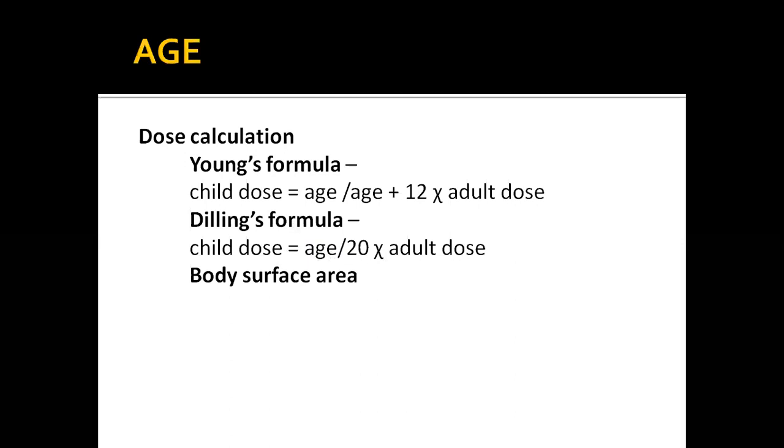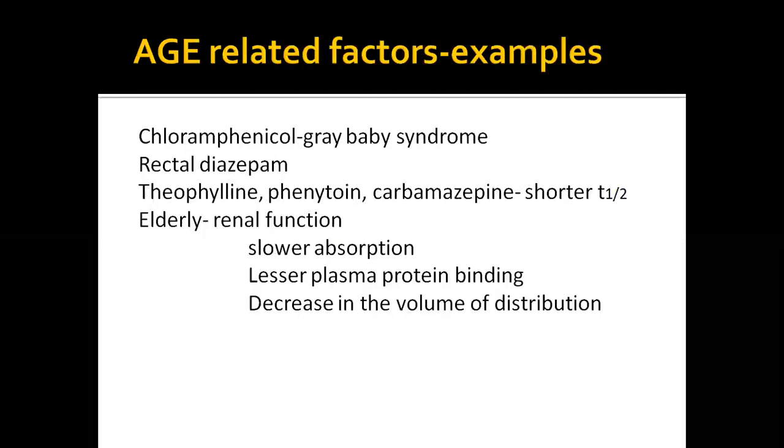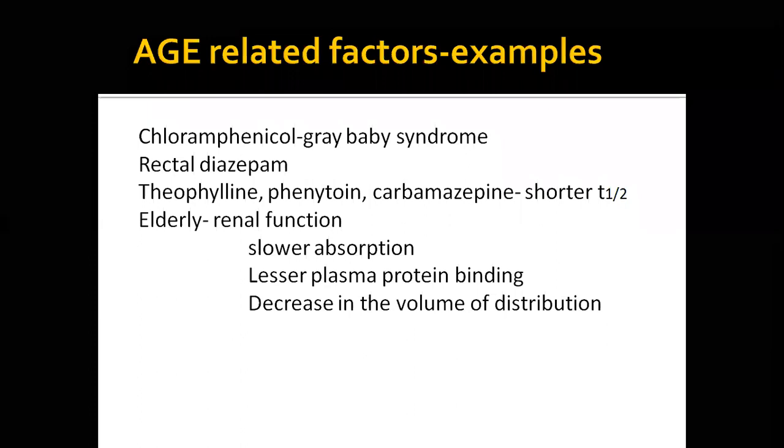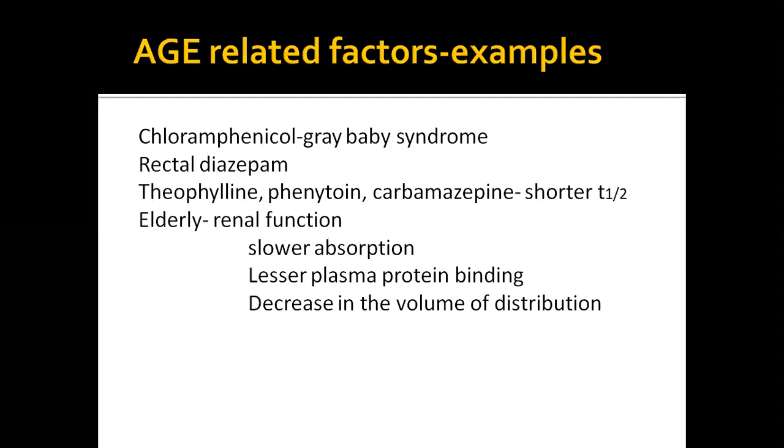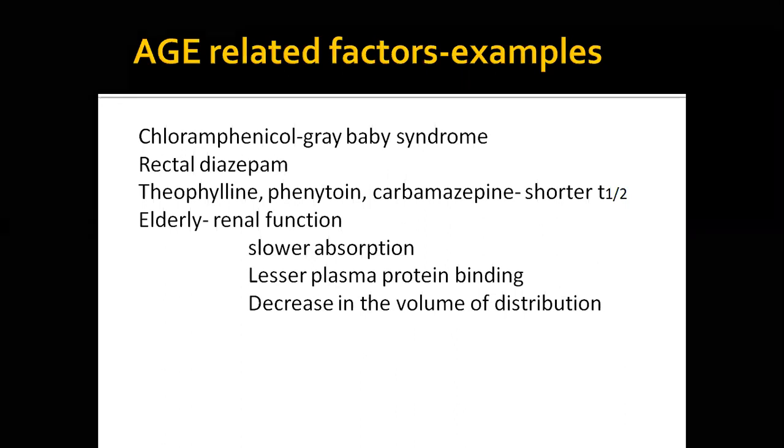Body surface area we have learned just now. So what are the other age-related factors? One peculiar case is gray baby syndrome, which is a short note, and I'll briefly explain. Chloramphenicol is an age-old drug which we used for typhoid, and initially for common fever also, but it is a toxic drug.